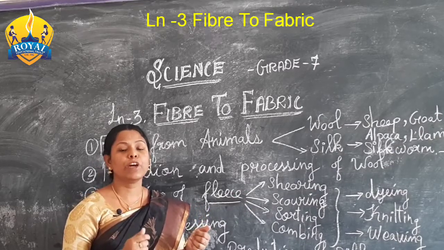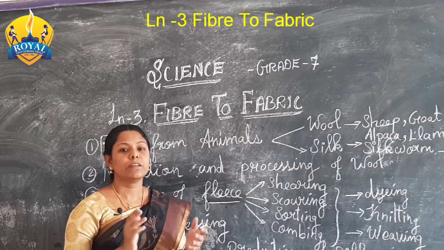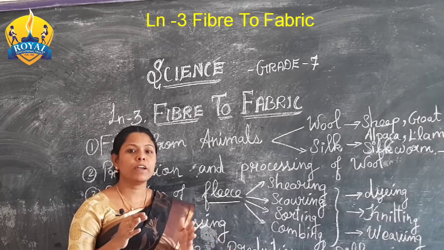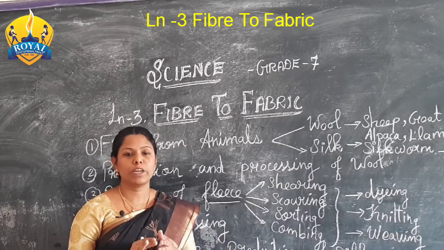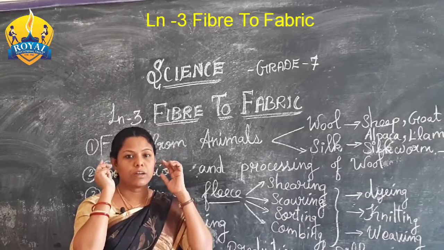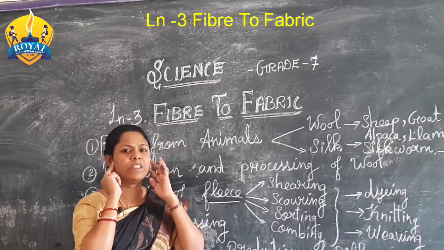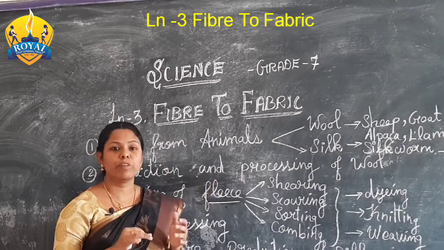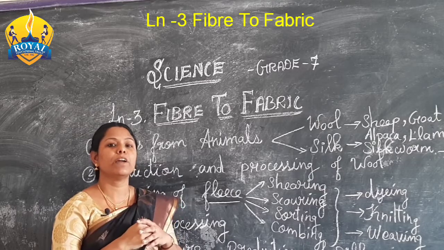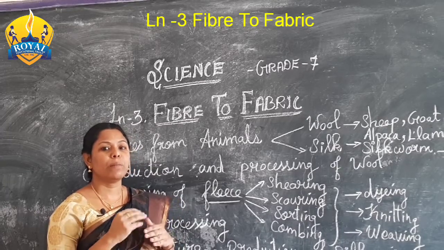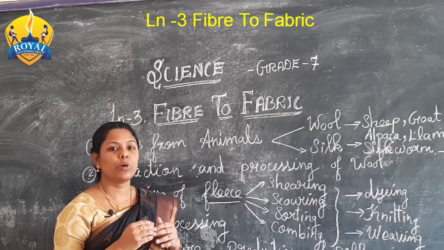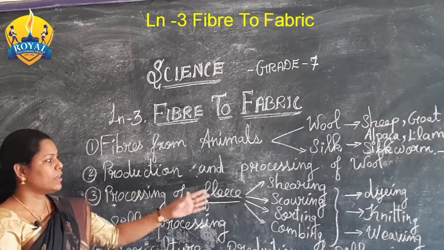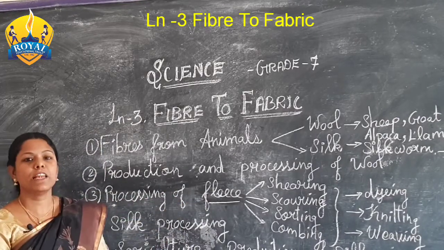They also use woolen cloth for their children. Each and every person, from child to adult and old man, wears woolen cloth, and they cover their ears and head, because woolen cloth gives warmth to the body. So they go through many different processes and work hard, and then they produce the woolen cloth. Okay, that's over. The next processing is silk processing.